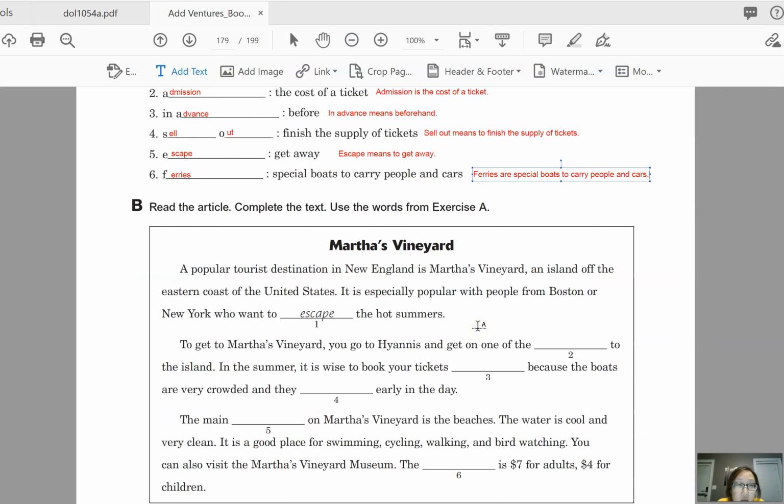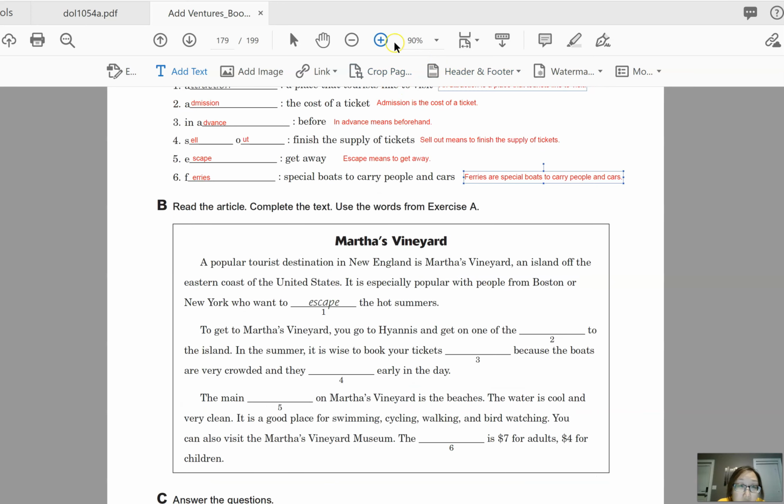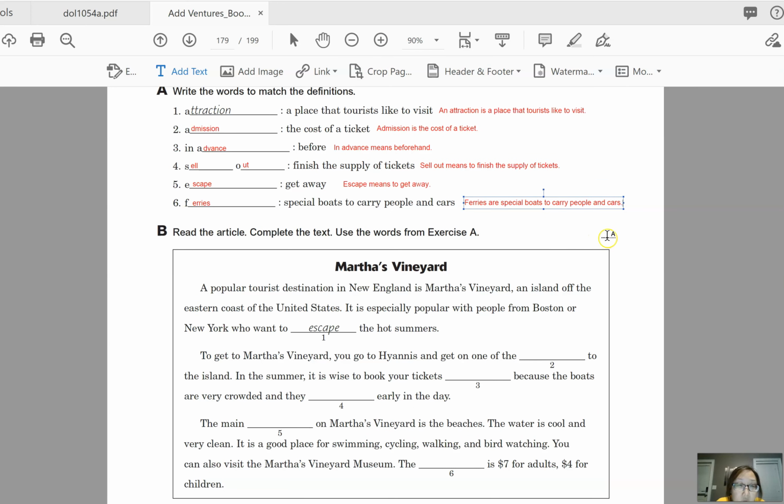Okay, let's see. I know that the words are a little small, but I hope you can still see it. Okay, so the story title is Martha's Vineyard. And by the way, vineyard is a compound word made up of the words vine and yard. But this is a unique word because we do not say vine-yard, we say vinyard. Okay, I just wanted to let you know because I know it looks like vine-yard. But keep in mind that it is vinyard.